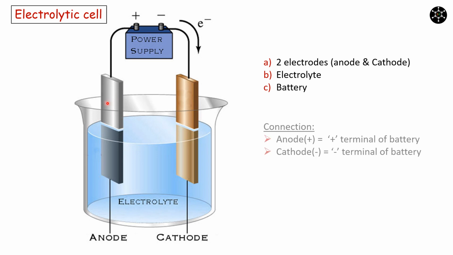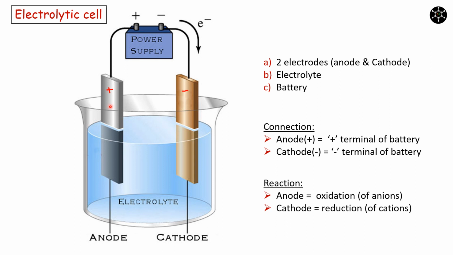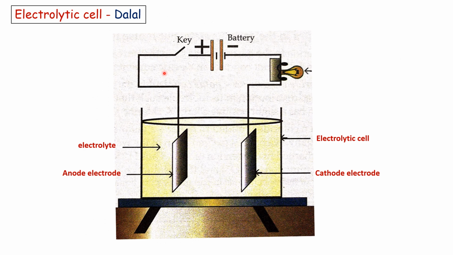Anode in the electrolytic cell is positive pole and cathode in the electrolytic cell is negative pole. Anode is connected to the positive terminal of the battery and cathode is connected to the negative terminal of the battery. At anode, always oxidation occurs, which will be usually of anions if not of the metal from which electrode is made up of. At cathode, always reduction occurs, that will be of cations. This is also an electrolytic cell taken from the reference Dalal.